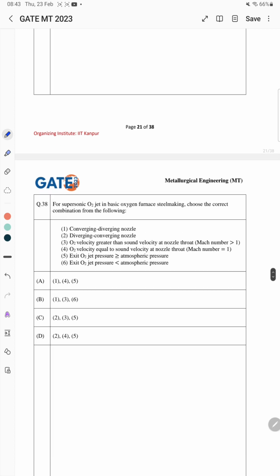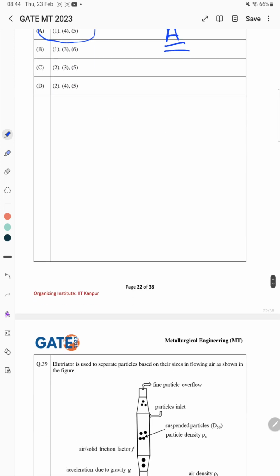Now the next problem: for the supersonic oxygen jet in basic oxygen furnace steel making, choose the correct combination for the following. For this the correct answer is 1, 4 and 5. The right answer is A here, 1, 4 and 5.